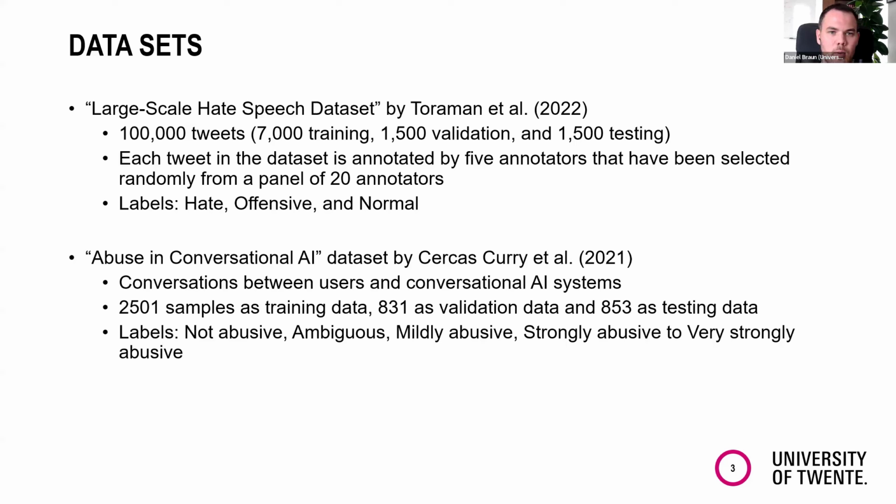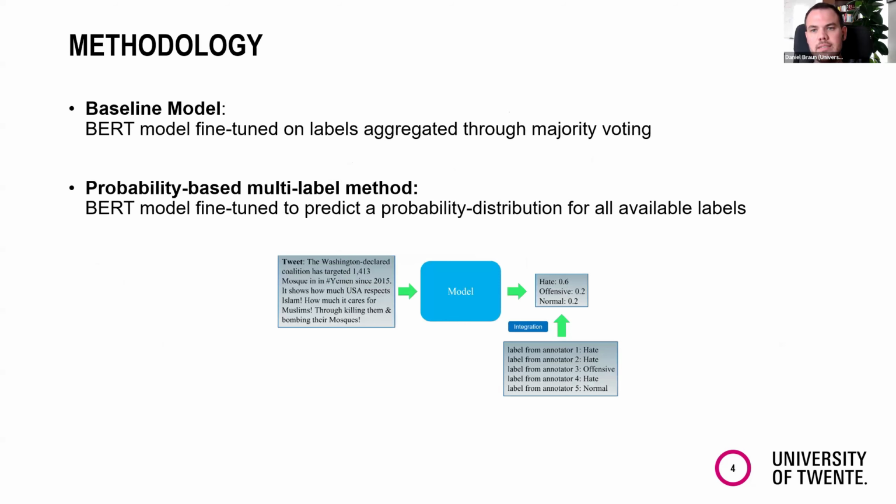And we compared 4 different methodologies to use these labels. As a baseline model, we fine-tuned a BERT model in the traditional way, meaning we aggregated the labels through majority voting and then took that majority vote as training.